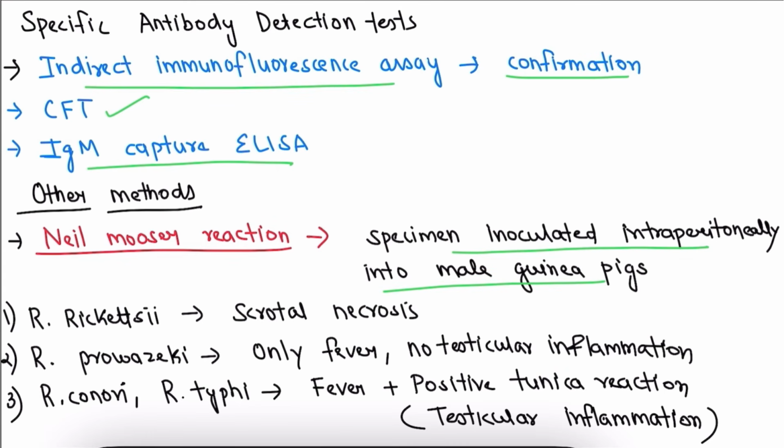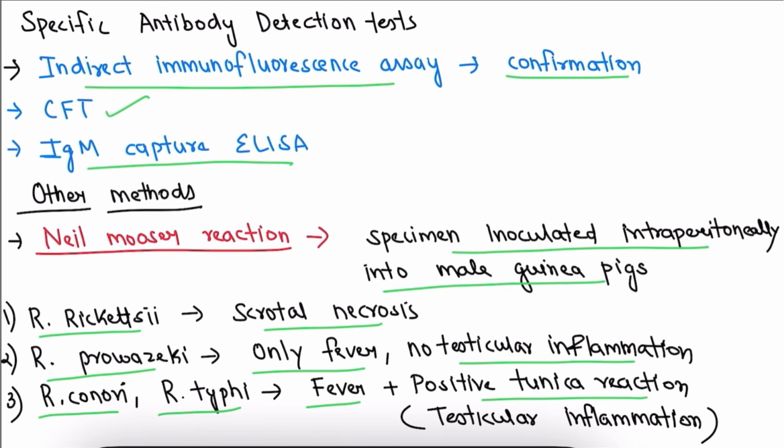So when the specimen is inoculated into the male guinea pigs, if it is Rickettsia rickettsii, we are going to see scrotal necrosis in male guinea pig. If it is Rickettsia prowazekii, we are going to see only fever, no testicular inflammation. Now coming to Rickettsia conorii and Rickettsia typhi, we are going to see both fever and positive tunica reaction. So positive tunica reaction is testicular inflammation.